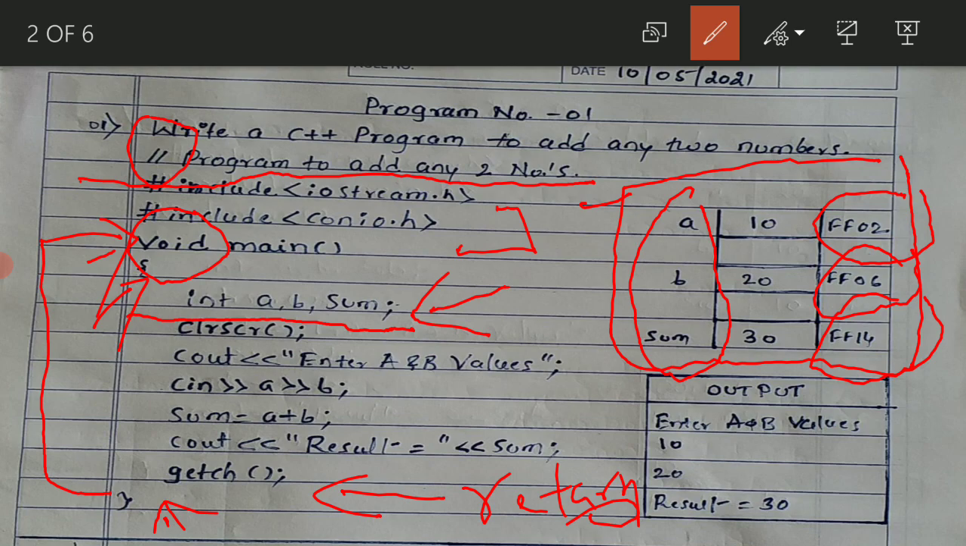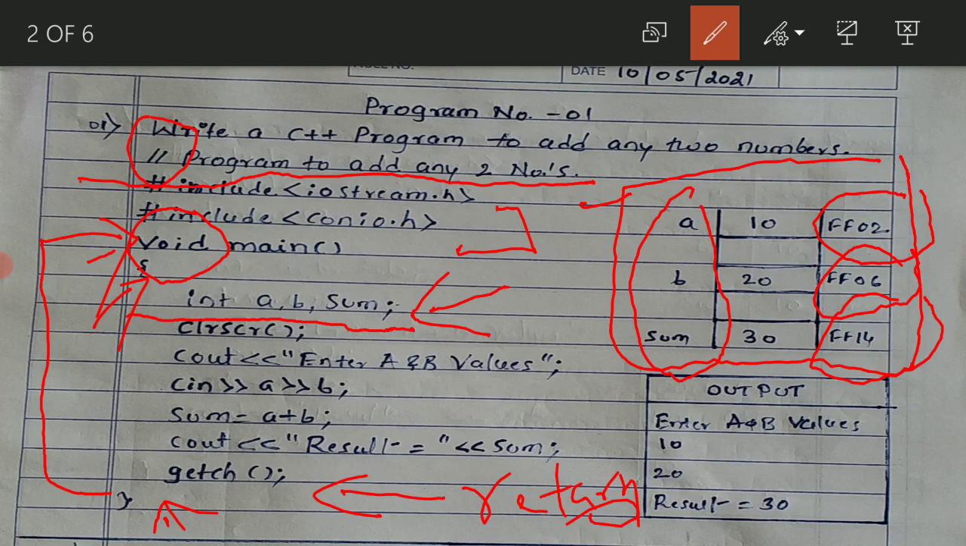It is going to result 2 bytes for each variable. For a, it is going to be 2 bytes. For b, it is going to be 2 bytes. And for sum, it is going to be 2 bytes. That means a is stored in FF02 and FF03. Are you getting my point? FF02 and then FF03 are the 2 bytes which are reserved for a.